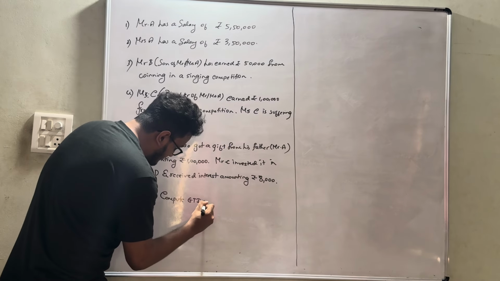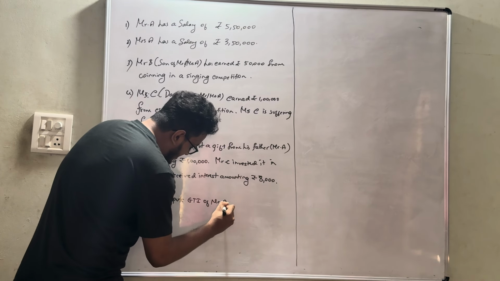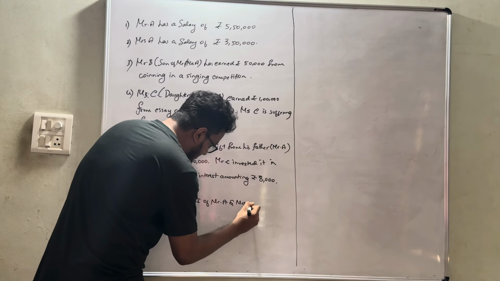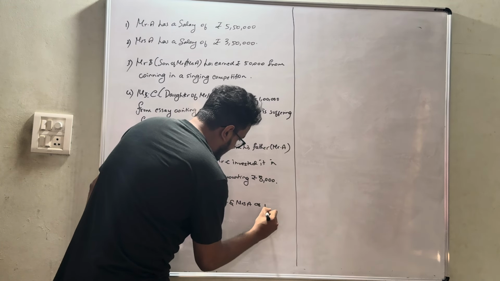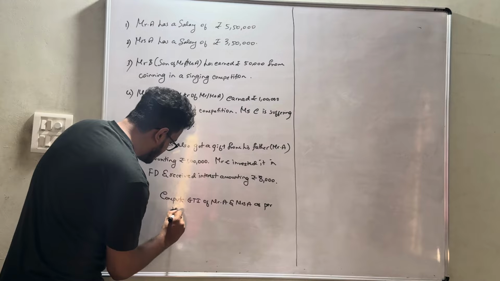Compute the gross total income of Mr. A and Mrs. A as per the clubbing provisions.